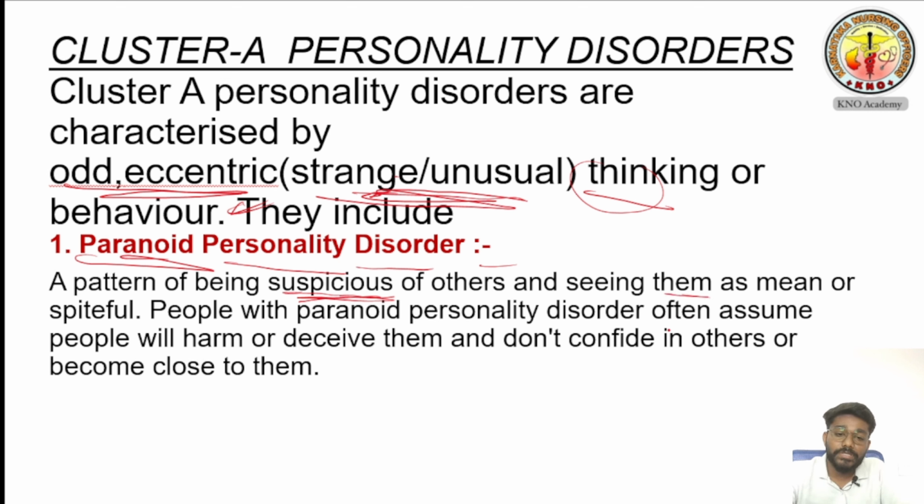That person is offering me food, and in that food he added some poison. He is always in a doubting manner. Spiteful, always suspicious. People with paranoid personality disorder often assume people will harm them. This is the most important thing you have to remember. He always thinks that person is going to kill me, he is coming to kill me. Like that, they are always in a doubtful, suspicious manner.